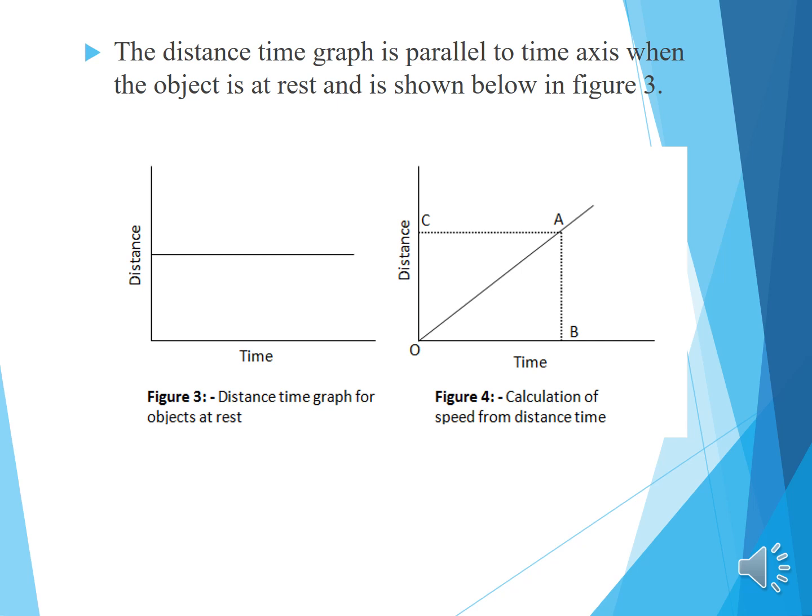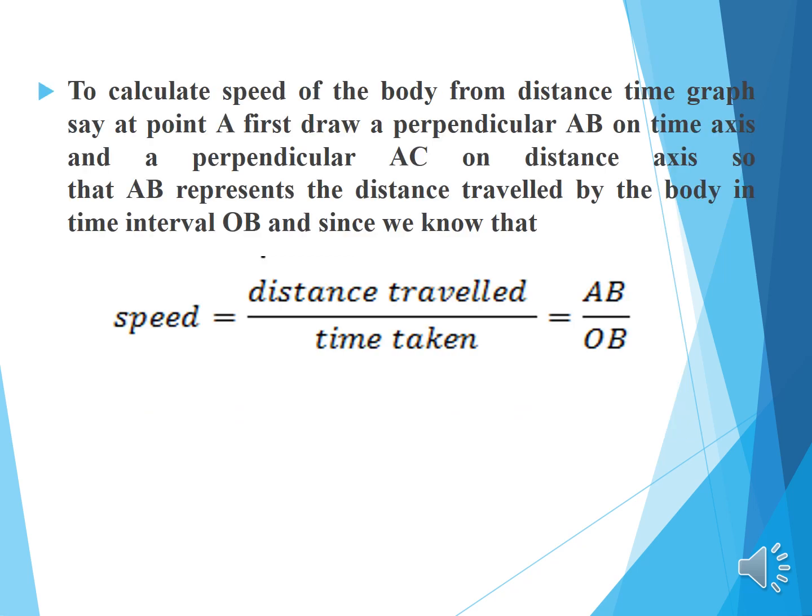The fourth diagram represents the object having uniform speed. Here we can take perpendicular points A, B and AC. To calculate the speed of the body from the distance time graph, say at point A, first draw a perpendicular AB on the time axis and a perpendicular AC on the distance axis, so that AB represents the distance travelled by the body in time interval OB. Since we know that speed is equal to distance travelled by time taken, which is equal to AB by OB.